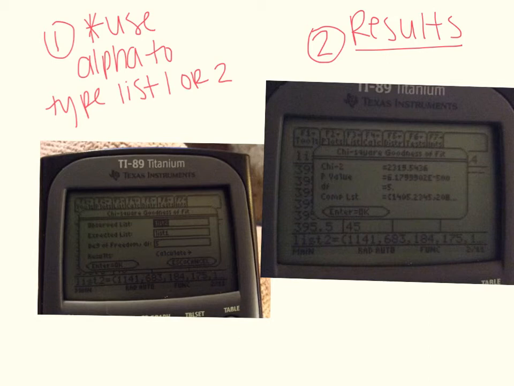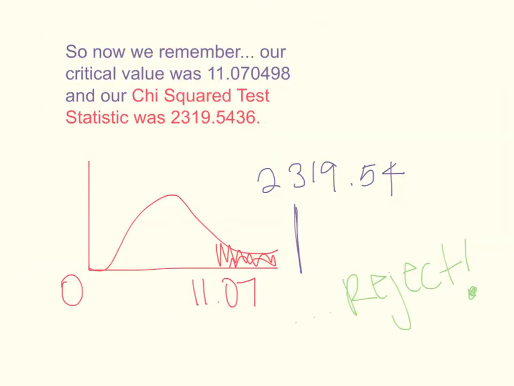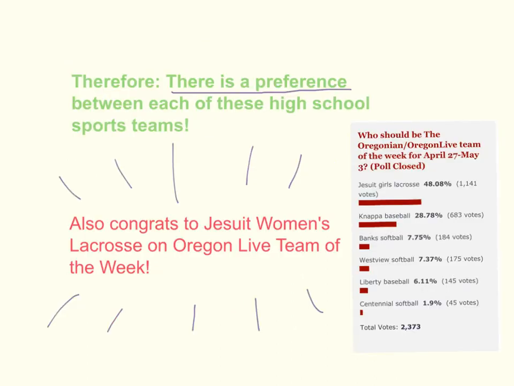The screen on the right should pop up with your results. They give us a large chi-square value of 2,319. Our p-value is obviously less than 0.05. So now we remember our critical value was 11.07, and our chi-squared test statistic was 2,319.5. Therefore, since our chi-square test statistic falls in the shaded region of the curve, we reject the null. Therefore, there is a preference between each of these high school sports teams by the voters.